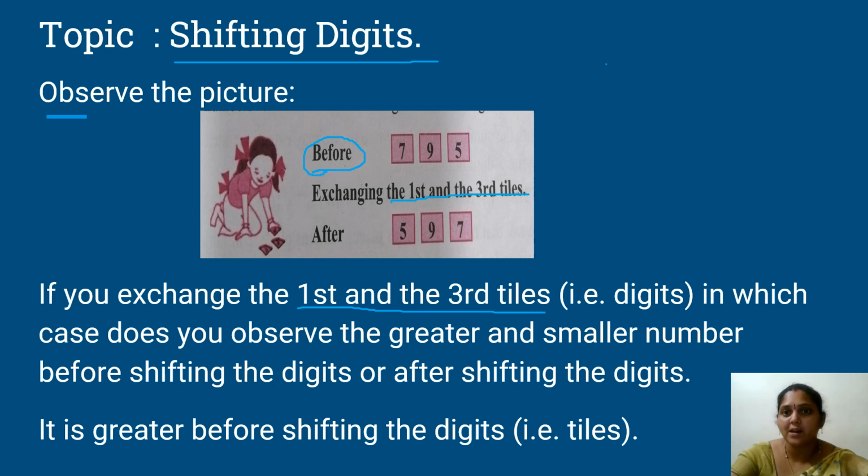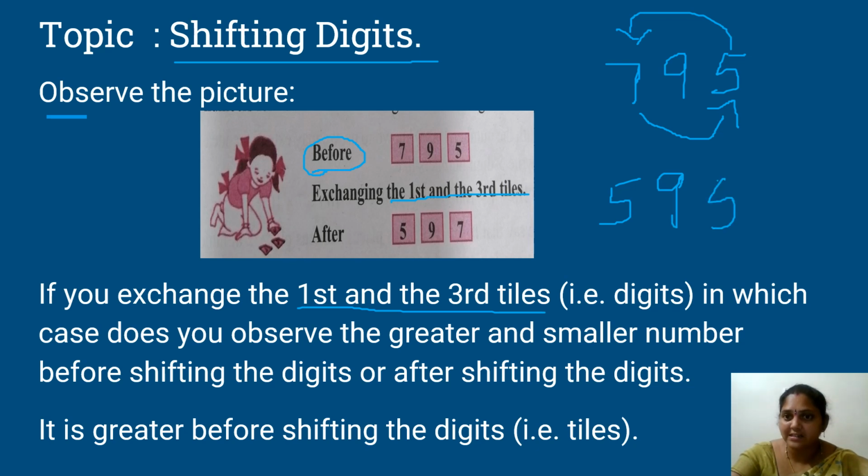So, what is her before number? It is 7, 9 and 5. 7 is in hundreds place and 5 is in ones place. Now she wants to shift the place values of 5 to 7 and 7 to 5. If she changes like this, the number becomes 595. Now can you tell me which number is greater here? 795 is our greater number. So the number is greater before shifting the tiles, that is, before shifting the digits.